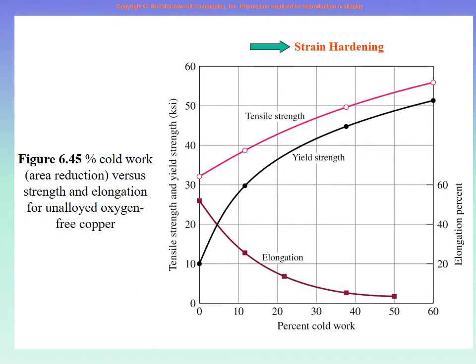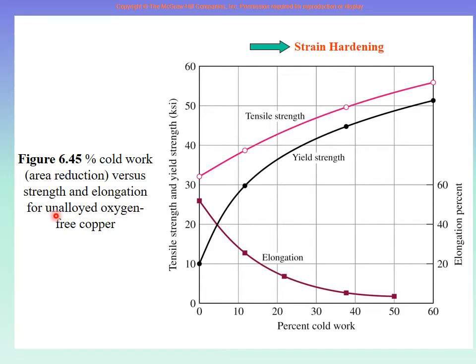So here we are showing you that on a graph. Here is strength, either tensile strength or yield strength in KSI units, right? And we are doing percent cold work, I will tell you. And here is ductility in elongation percent. So you see on the graph, we have tensile strength, yield strength, and ductility of some material, right? So here, what is this material?